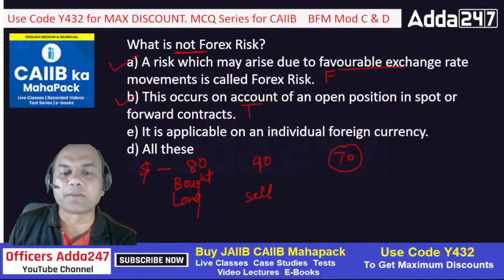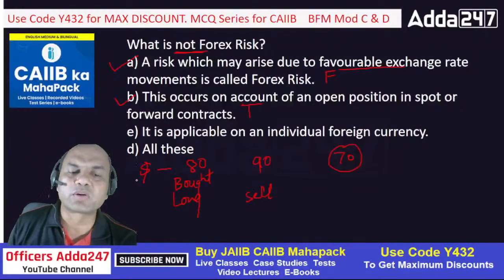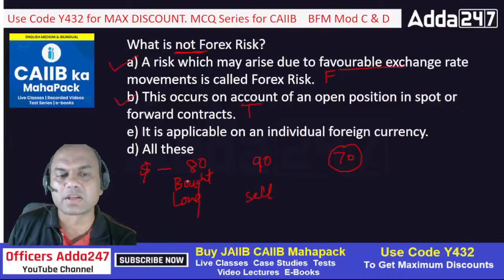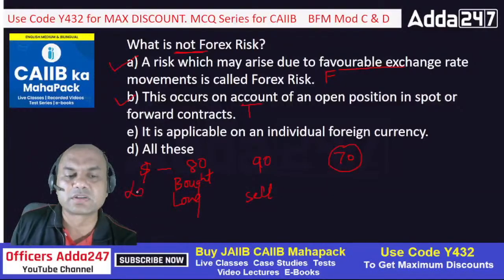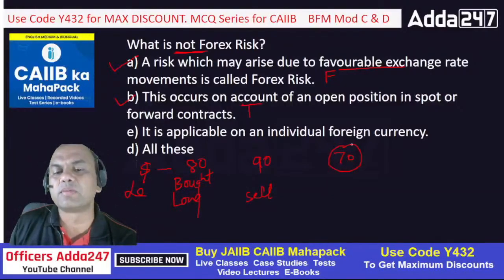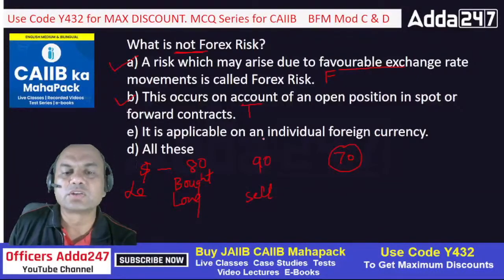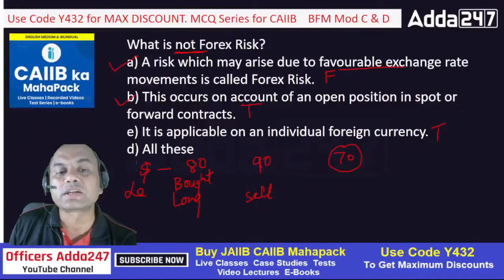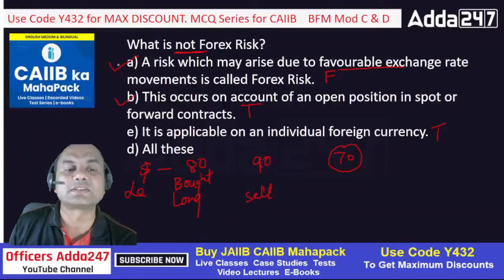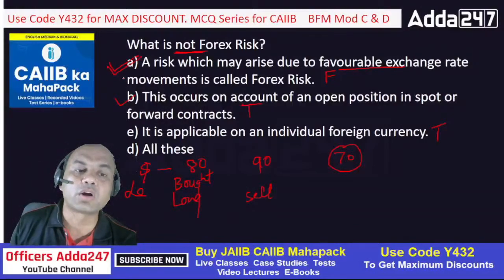Now what is this? It is applicable to individual foreign currency. So this is also true. I bought dollars, so it is applicable to dollars. If I bring pounds over here, then it will be applicable to pounds. So it is applicable to each individual currency. So this is also true. But what do I want? Is this the answer, all of these? No, I want not a forex risk. These two are forex risk. So the answer is A, because I want the one that is not.